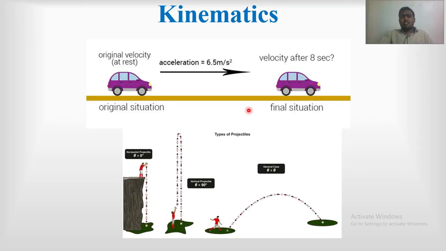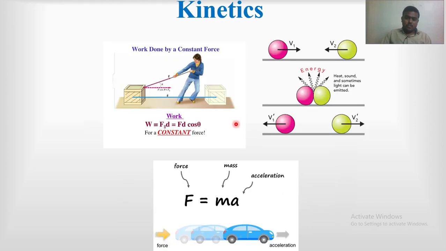Kinematics is the simple study of motion without considering the forces. So here there is one car, or we can say the vehicle, with original position, final position, original velocity at rest meaning v0, acceleration A, and velocity after 8 seconds. A is given, so you have to find out the velocity after 8 seconds by using this given data. By using that equation you can find this velocity. Again there is projectile motion, various types of projectile motion. So it is kinematics.